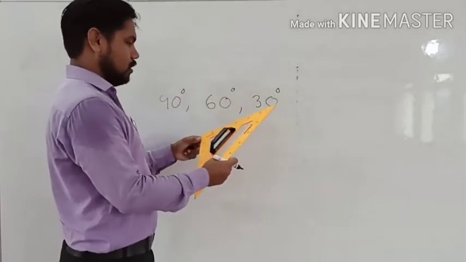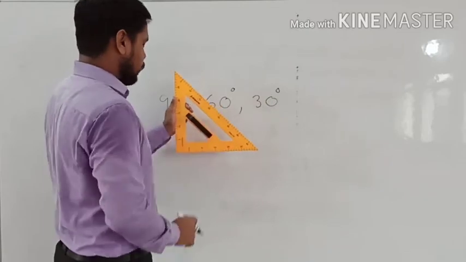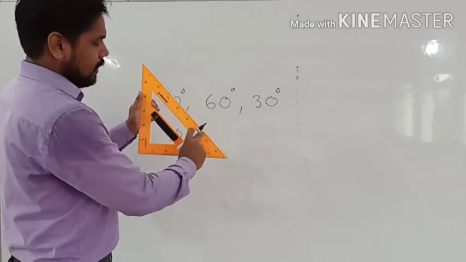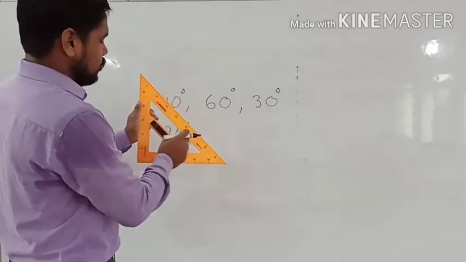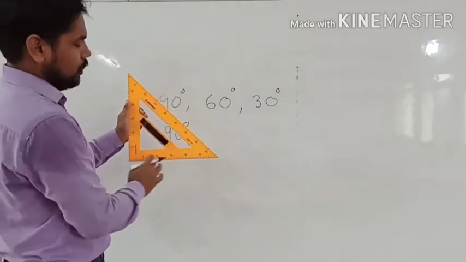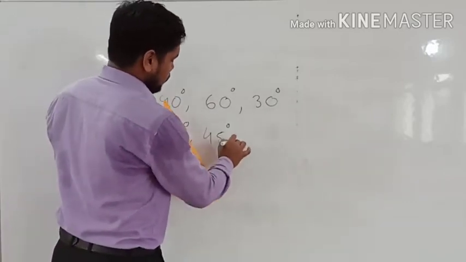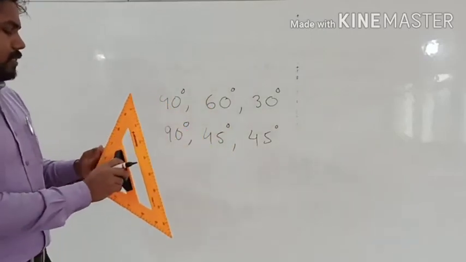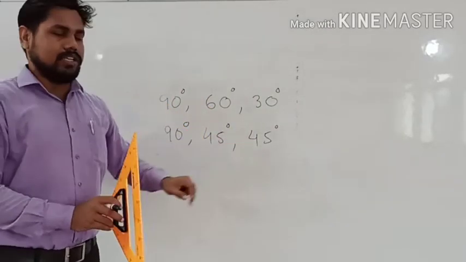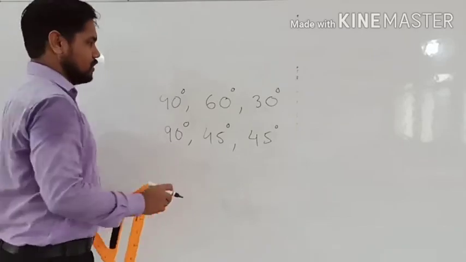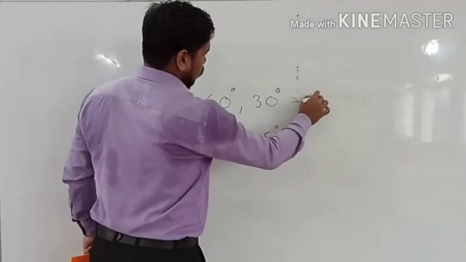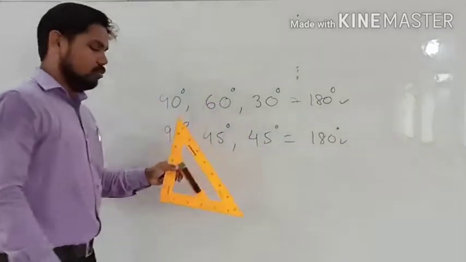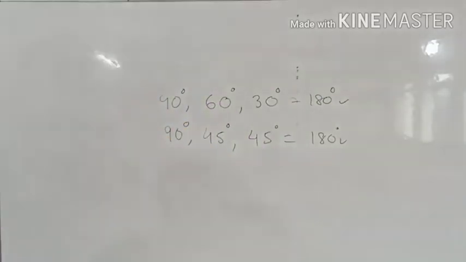Here also one angle is 90 degree. Sorry, the other angles are not 60 degree. This angle will be 45 degree and this angle will also be 45 degree. So in this one angle is 90 degree and the other angles are 45 degree. If you see, in both the cases the sum will come to 180 degree. So these are the two basic concepts of the two set squares.